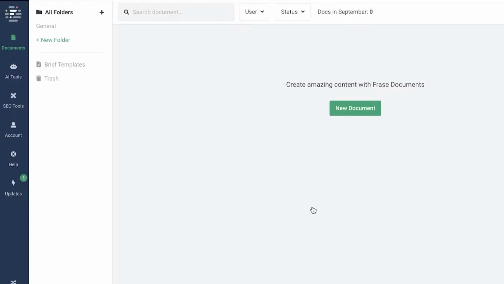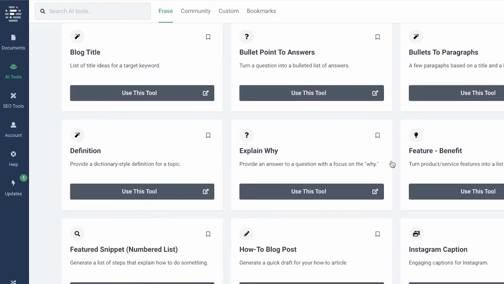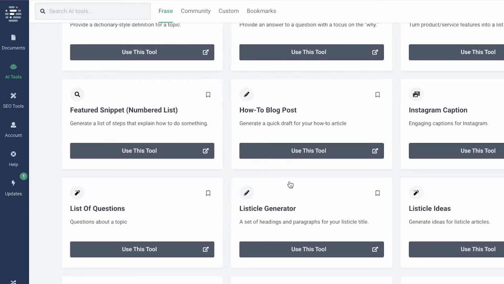So what you can see over here is that on the left side of your screen, you have a navigation panel. And in this navigation panel, first off, you have documents that you can optimize for SEO. And this is especially helpful for people that are writing blogs for their website. Then you have AI tools. So below that, in the AI tools, you have specific tools like article rewriter, bullet point to answers, bullets to paragraphs, blog introduction, blog title, definition, explain why, and so on and so forth.